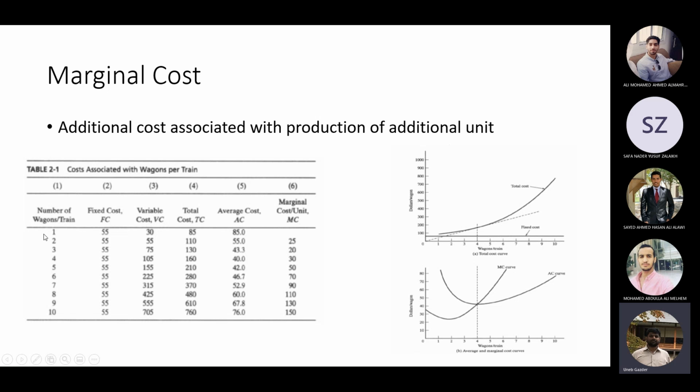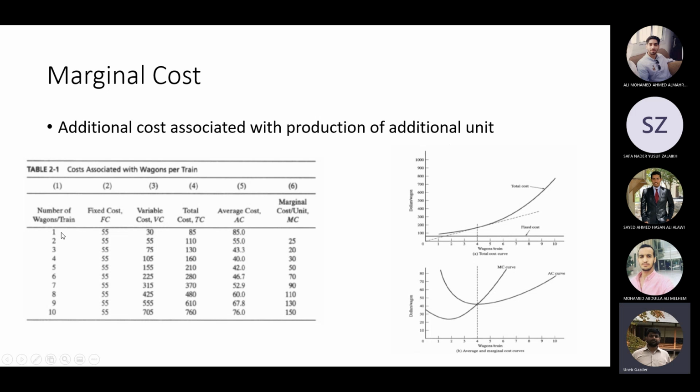Average cost is total cost divided by number of wagons. So 85 divided by 1 is 85, 110 divided by 2 is 55, and so on. Then you have the marginal cost. What is the marginal cost? Unit increase in average cost for a unit increase in production.